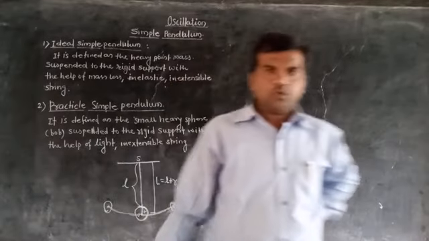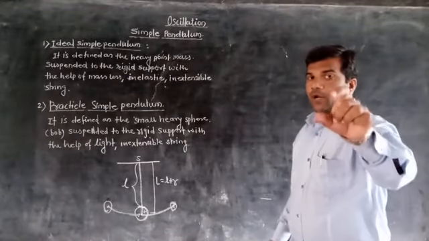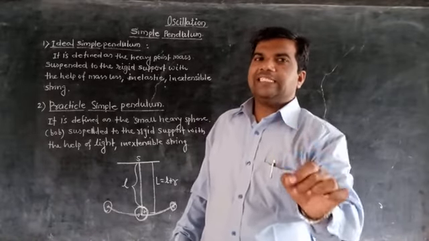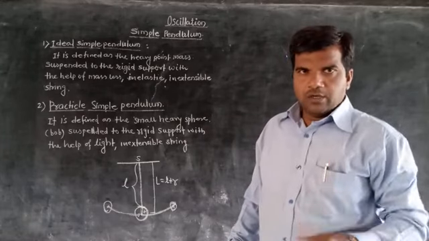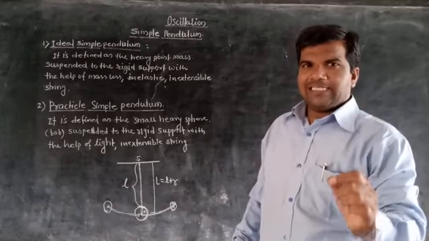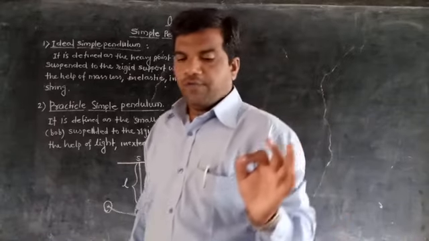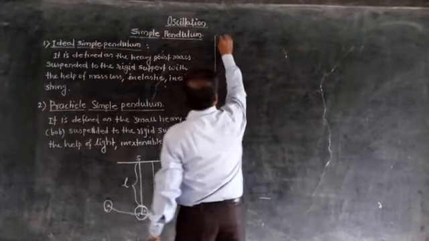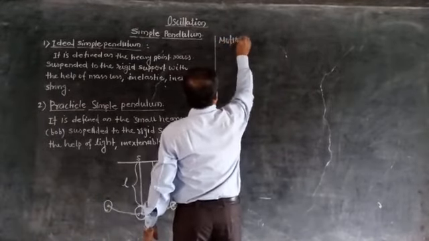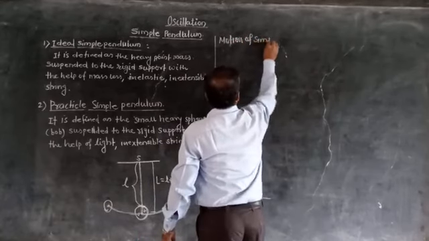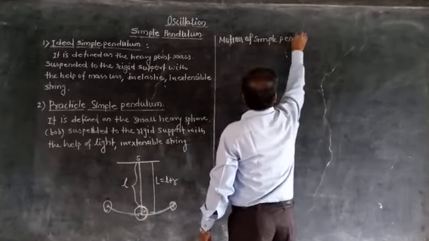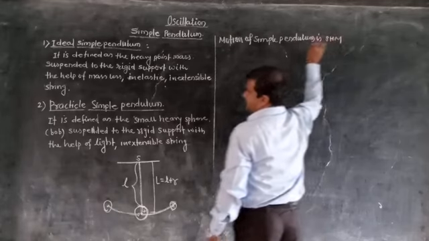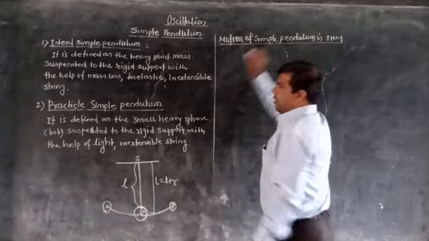And this to and fro motion is called oscillation. Now here we have to show that the motion of a simple pendulum is SHM. What we have to show? The motion of a simple pendulum is SHM. We will verify or prove it.